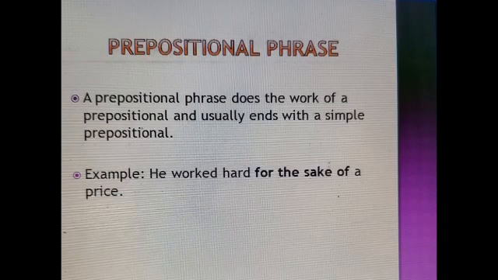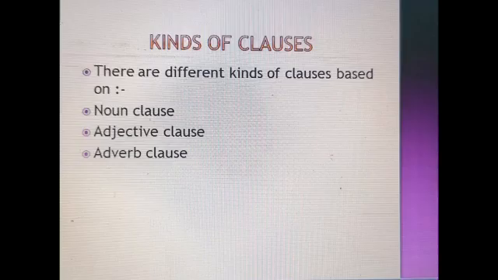Next, prepositional phrase. A prepositional phrase does the work of a preposition and usually ends with a simple preposition. Example, he worked hard for the sake of a prize. In this sentence, for the sake of is a prepositional phrase.